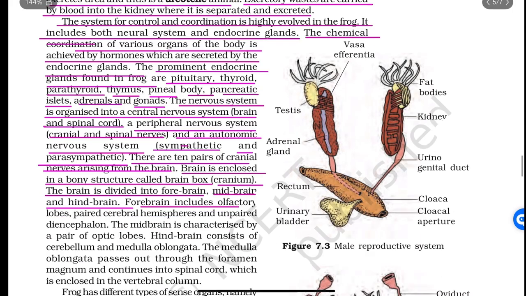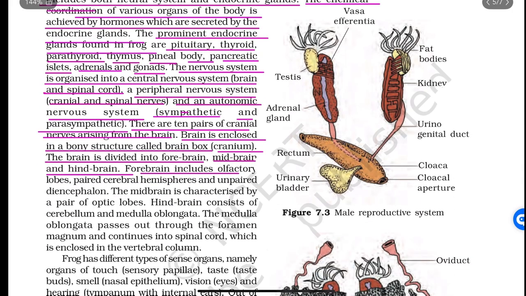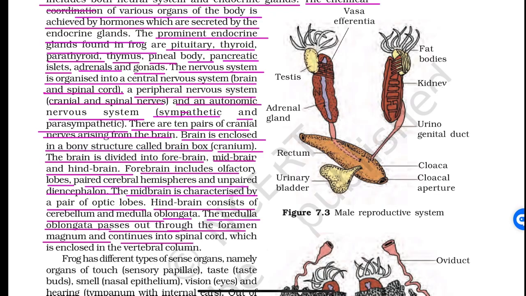Forebrain includes olfactory lobes, paired cerebral hemispheres, and unpaired diencephalon. The midbrain is characterized by the pair of optic lobes. Hindbrain consists of cerebellum and medulla oblongata. The medulla oblongata passes out through the foramen magnum and continues into spinal cord, which is enclosed in the vertebral